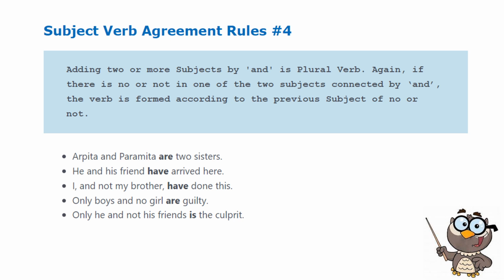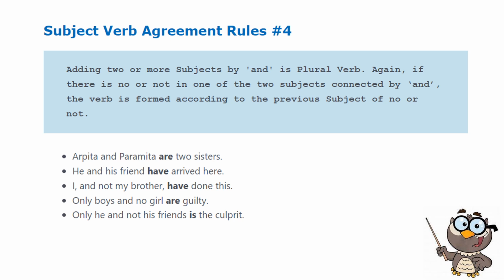Examples: Arpita and Paramita are two sisters. So Arpita and Paramita are joined by the conjunction and. That is why we use are. Next, he and his friend have arrived here, plural form.